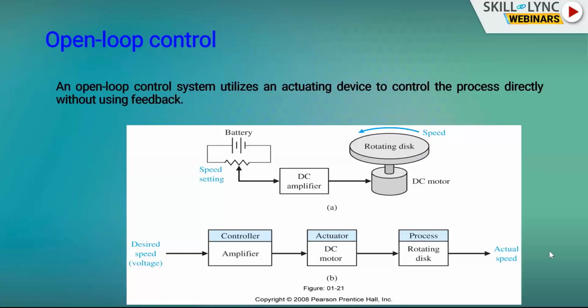Example for open loop system. Here what we see is a battery and a resistance connected together. We have a DC amplifier, we have a DC motor and rotating disc. We are going to adjust the voltage using the resistance, and the DC amplifier will amplify the voltage and give it to the DC motor for the rotating disc to rotate at the proper speed. So this is an open loop system. An open loop control system utilizes an actuating device. Here the actuating device is a DC amplifier to control the process without using feedback. We are not going to measure the speed and take corrective action in open loop system.